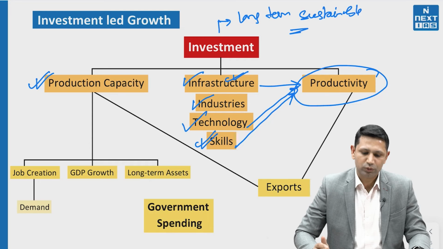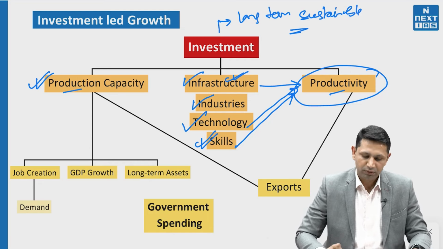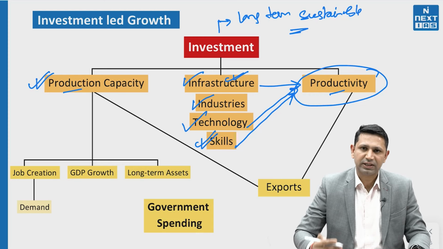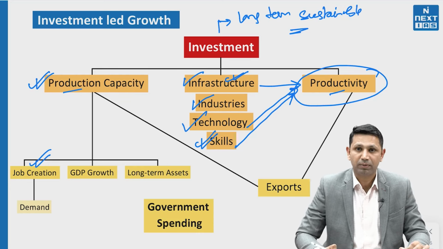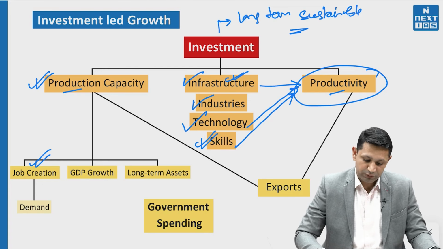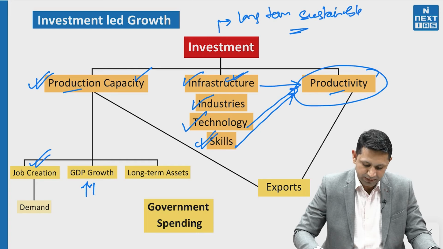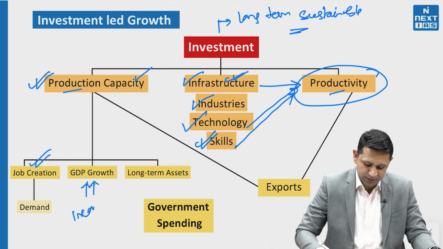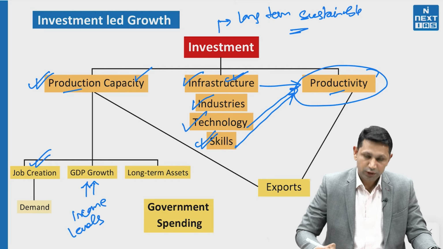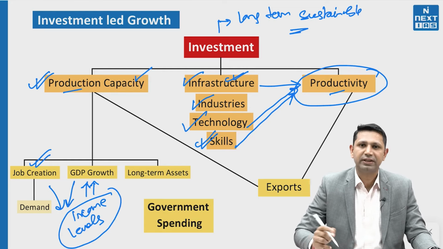Now one by one we are going to see how the production capacity is going to help us and how the productivity is going to help us. First of all, the production capacity. If the production capacity is increasing, then it is going to lead to job creation. That means it is solving the problem of unemployment in the economy. Second thing, the GDP growth. If the production capacity is increasing, that means we are producing more. That means our GDP is increasing, which means we are having better income levels in the economy. So the job creation as well as the GDP growth are improving the income levels in the economy.